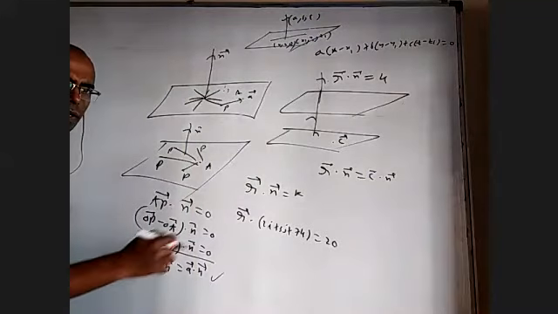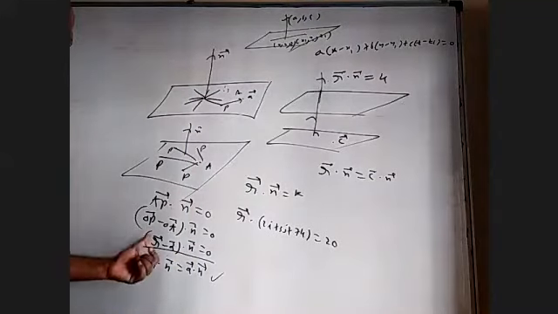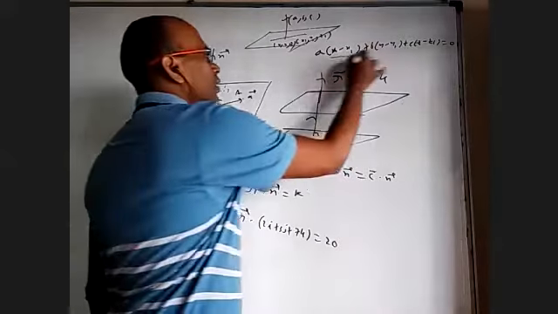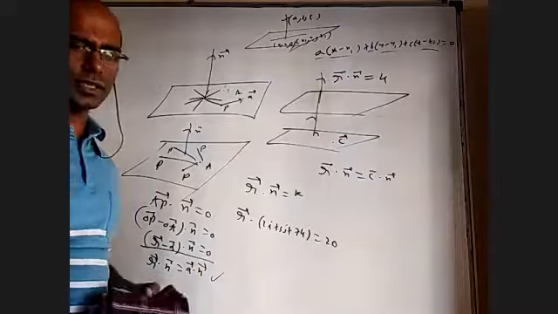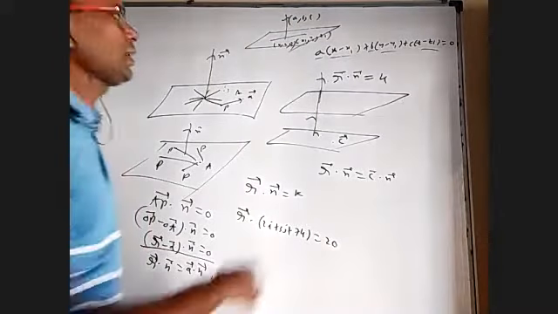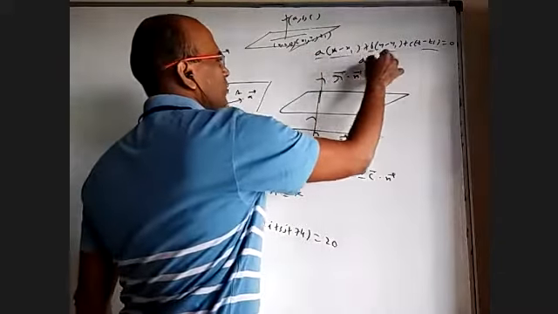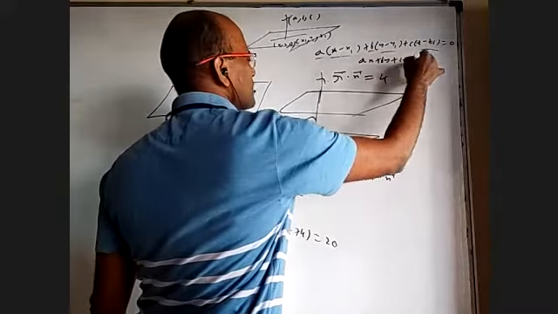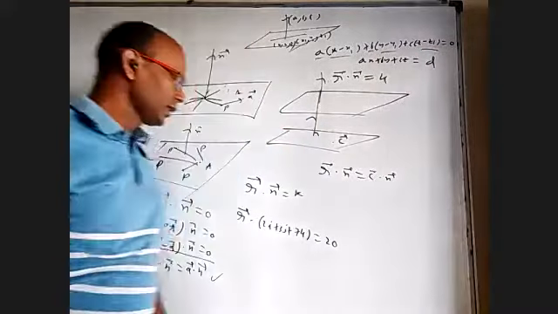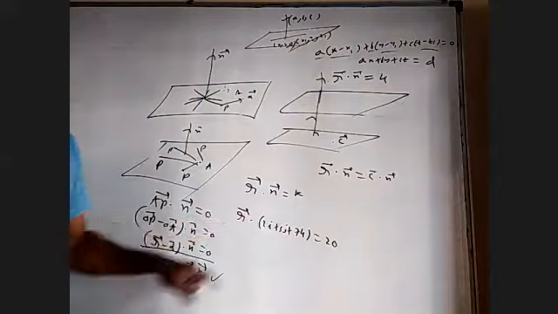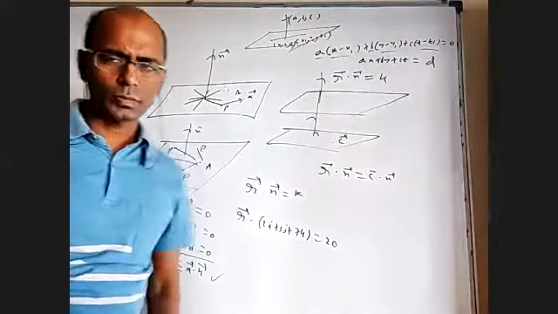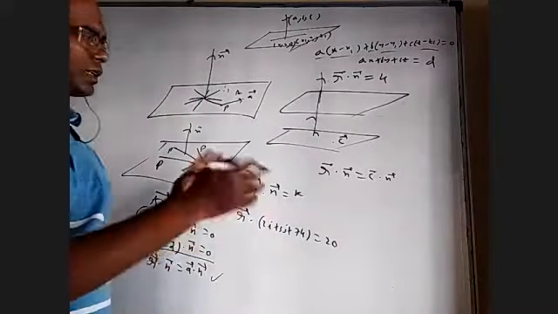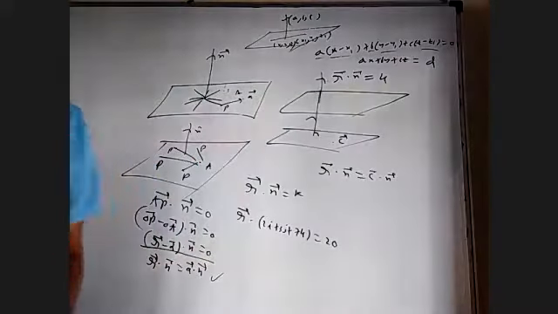That is exactly this: R bar minus a bar dot n bar equal to 0. R bar minus a bar is all these vectors and n bar is this a, b, c. So there is no difference between vectors and 3D in essence. And when you open it up, the plane will come as ax plus by plus cz equal to some constant d. It is like R bar dot n bar equal to k, where here n bar is the normal and here a, b, c are the direction ratios of the normal. Okay, that is just the beginning formula. Let us see a few further cases.